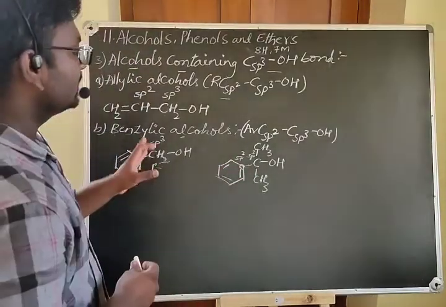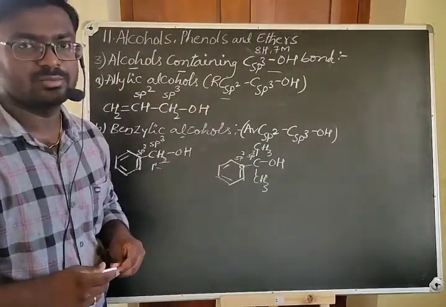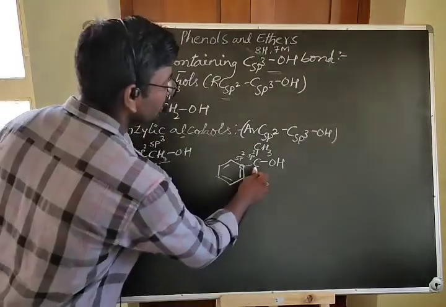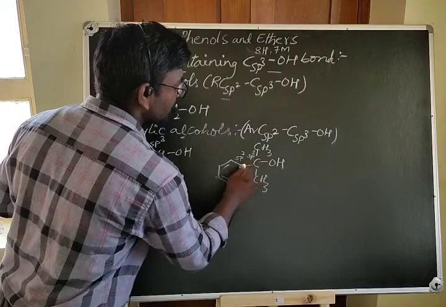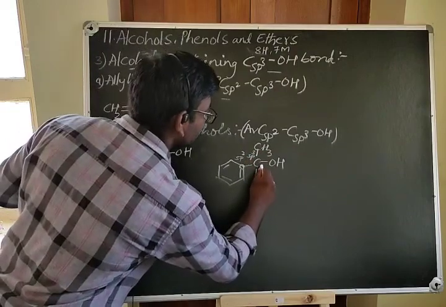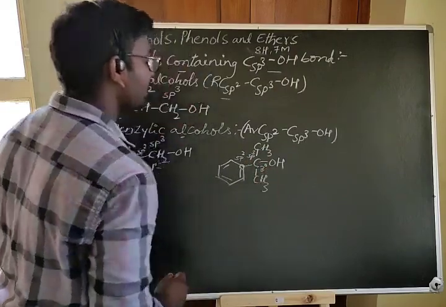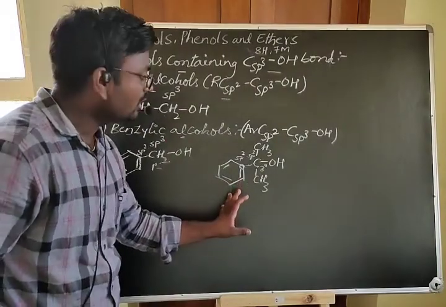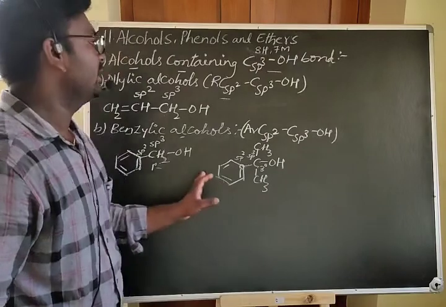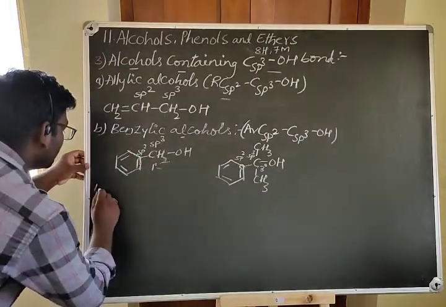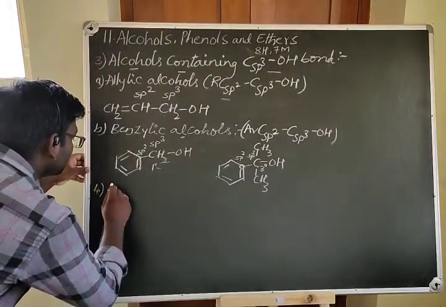So this type of alcohol is called a benzylic alcohol, and now this carbon is a tertiary carbon because it is linked to 3 other carbons. Therefore it is a tertiary carbon, and this compound is a benzylic alcohol as well as a tertiary alcohol.